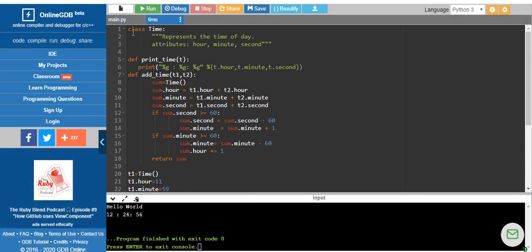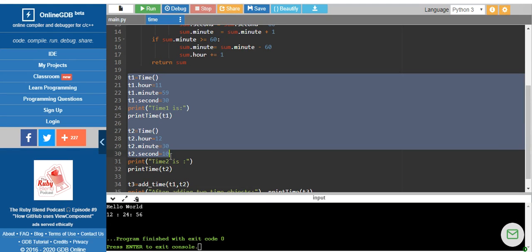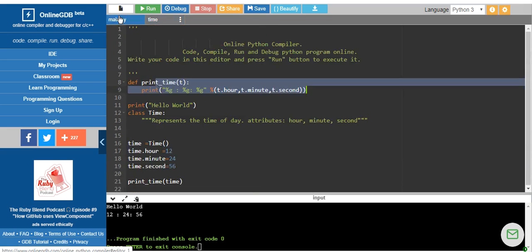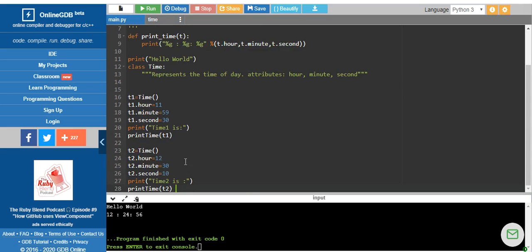I am going to take the same class and print here, and now I will be creating 2 time objects, t1 and t2. Already it has been created, so we will move on to a different set of times. One is time t1, where I am assigning the hour, minute and seconds, and I am going to print that in a specific format.